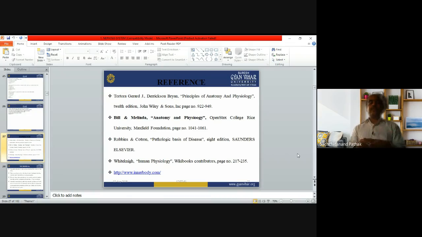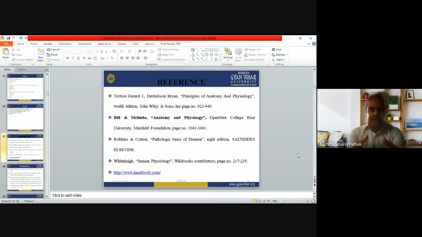From the cell body, one main dendrite arises, and then it further divides into several branches. Then the last one is the unipolar. In the unipolar, the dendrite and axon emerge fused together from the cell body, and the axon also has the axon terminal. So these are the best things that you learn about neurons.